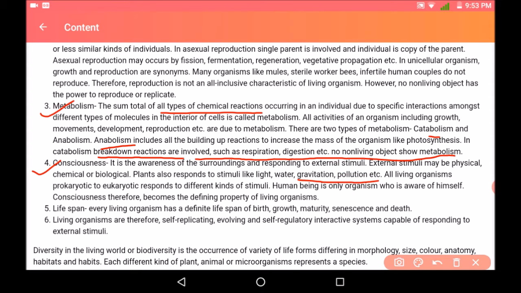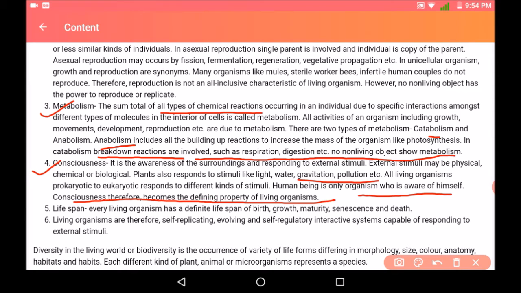All living organisms, from prokaryotes to eukaryotes, respond to different types of stimuli. So this is basically a characteristic which is seen in all organisms, as all living organisms respond to a particular type of stimuli. It may be physical, chemical or biological. Human being is the only organism who is aware of himself. Consciousness therefore becomes the defining property of living organisms.